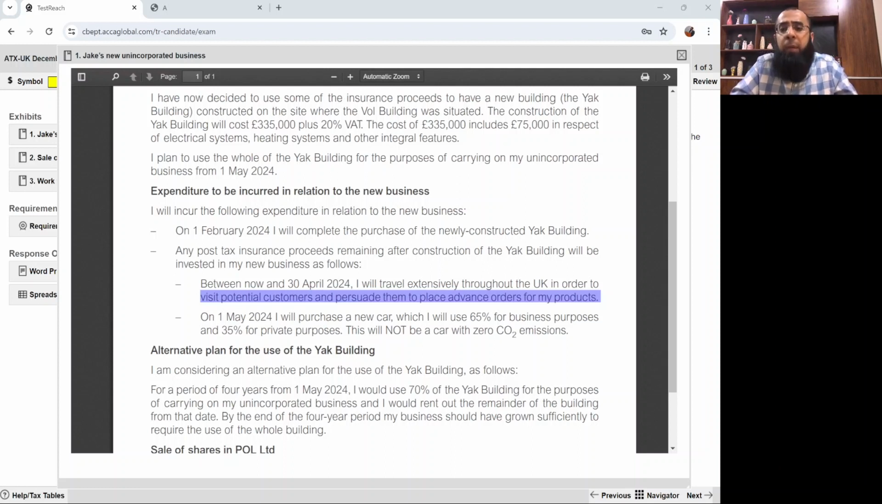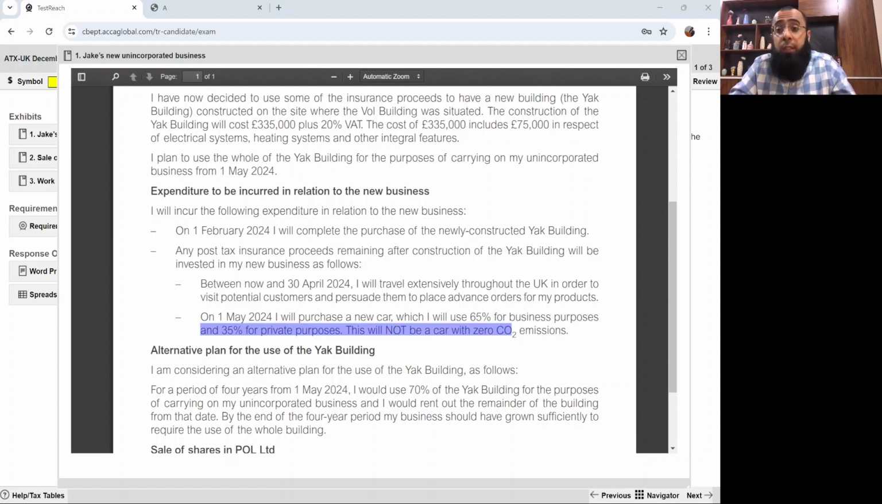Because obviously the tax department says that entertainment expenses on customers create unfair competition practices. Okay, so when we'll be drafting the answer, it will get clear. It's an easy one. On 1st May 24, I'll purchase a new car which I'll use 65% for business and 35% for private purpose. This will not be a car with zero CO2 emission.